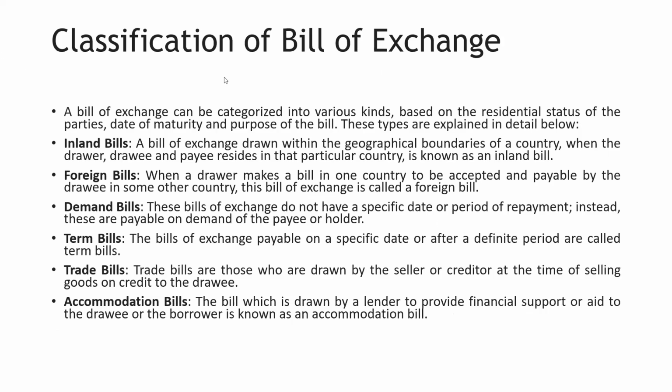Next is classification of bill of exchange. Everybody just read the classifications. I have explained all of these. Take 2 minutes and read them, and you are going to explain to me what they are. What do you mean by inland bills, foreign bills, demand bills, term bills, trade bills, accommodation bills? I have already explained these when I was explaining the different kinds of negotiable instruments. So take 2 minutes, read it and answer me.